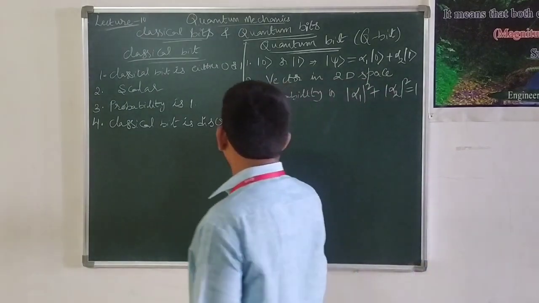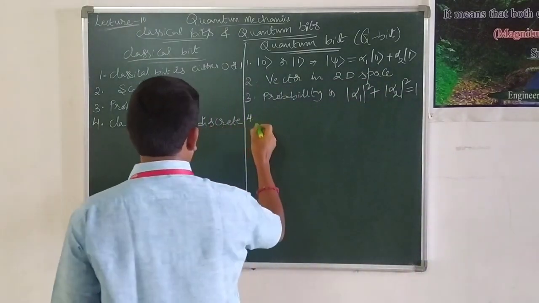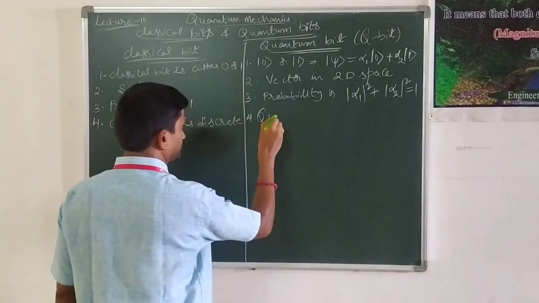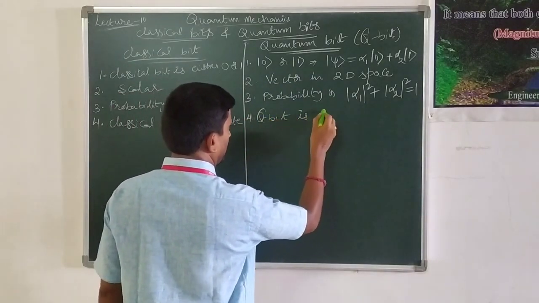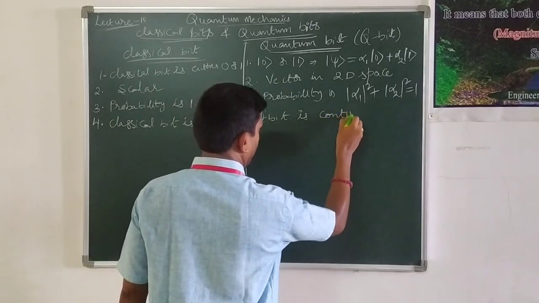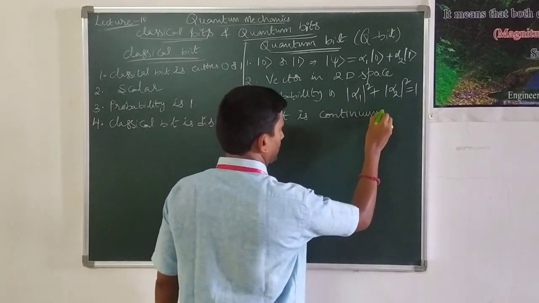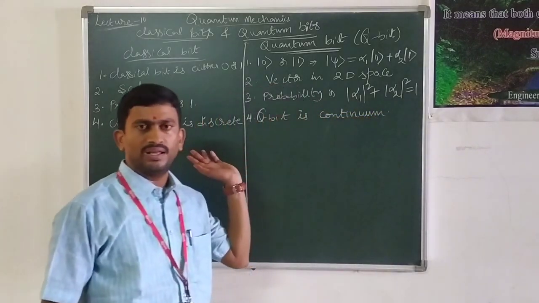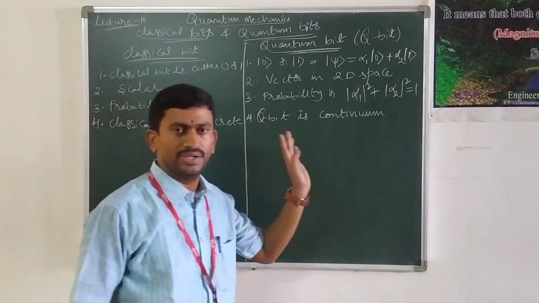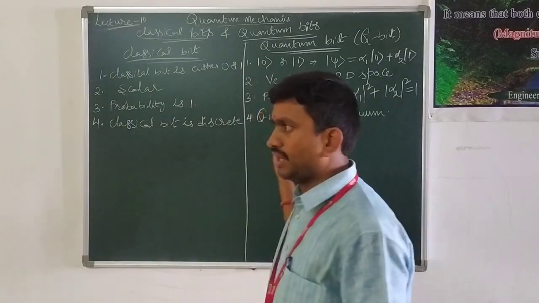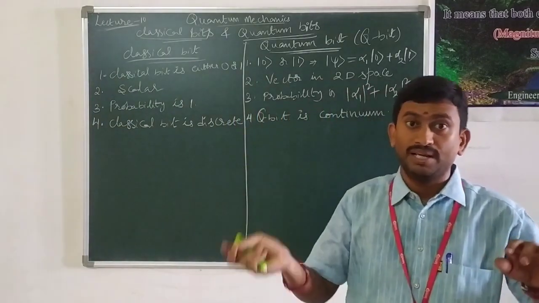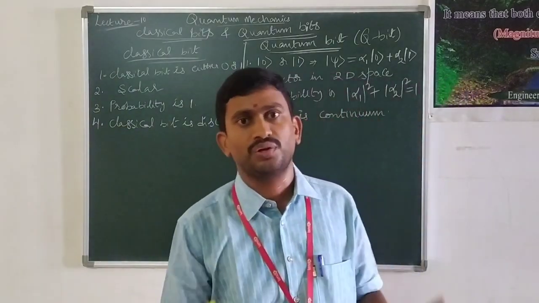Whereas this particular quantum bit or qubit is continuum, that is opposite of discrete, which means it may be 0 or 1 or it may be a combination of both, or it may take any value between 0 and 1.